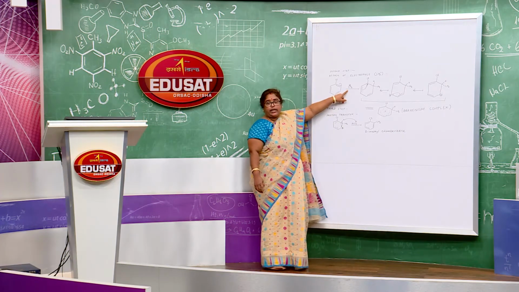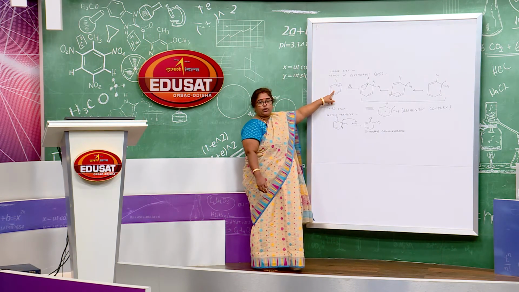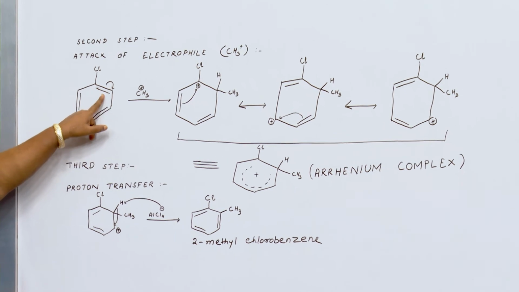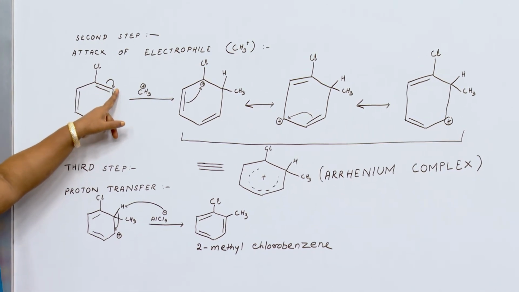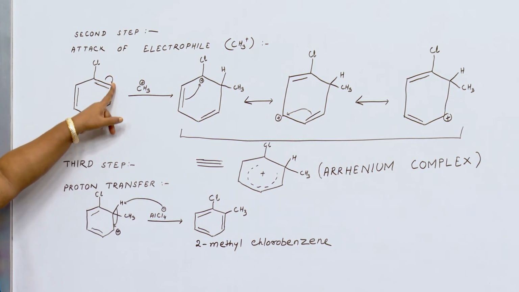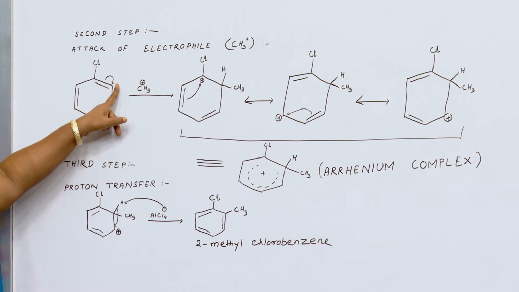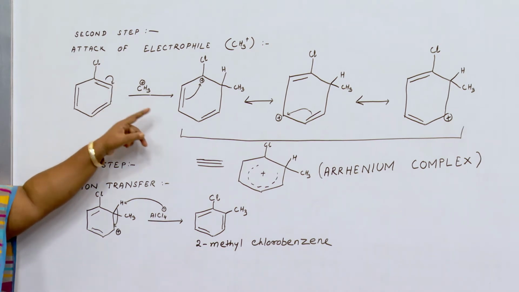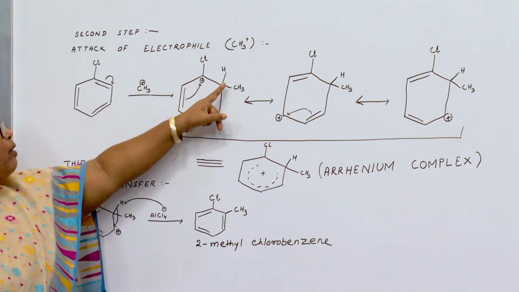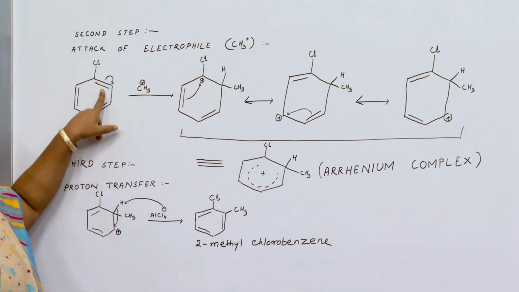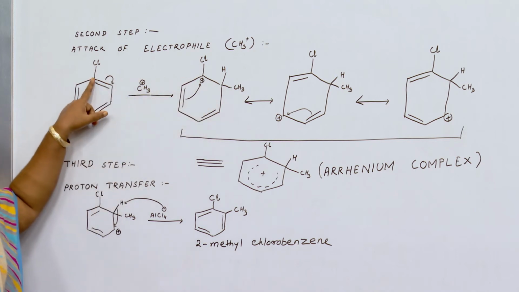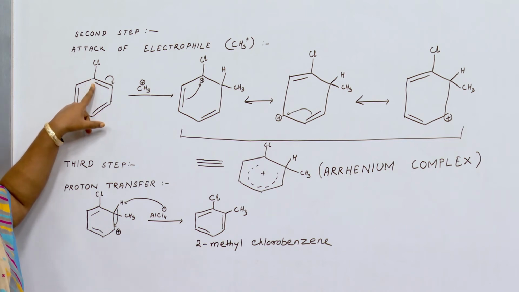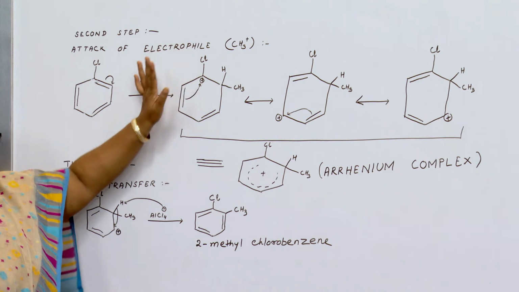The Cl atom is there and the bonded electron pair gets shifted towards a particular carbon atom, making it rich in negative charge, and CH3 plus attacks here. Thereafter, a product like this is formed, and when this electron pair comes here, at this carbon atom a plus center is produced.